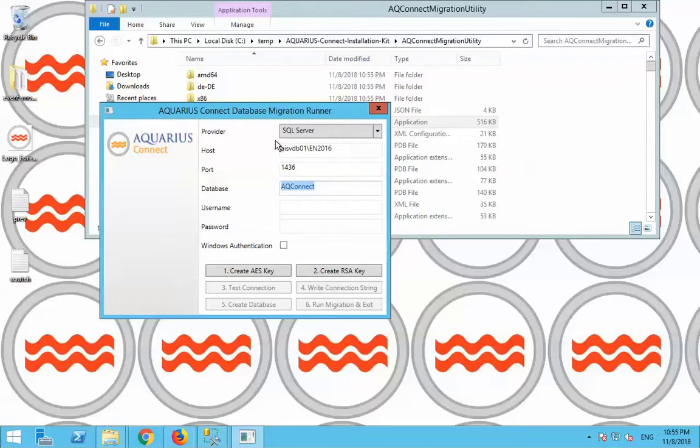Here I will put in a name for the database that I want AQUARIUS Connect to use. You can type in anything you want for this. And here I'm putting in the login that I already verified does have sysadmin access. I'll go through the buttons here.